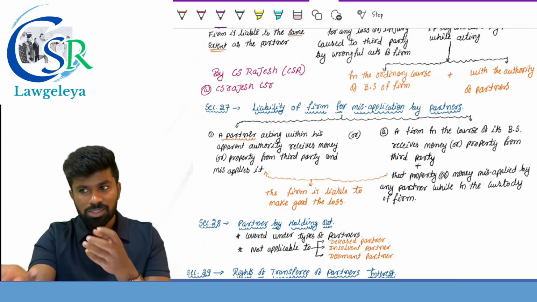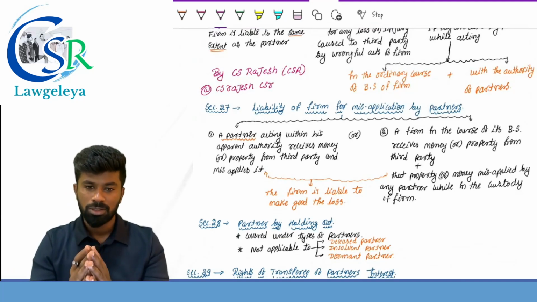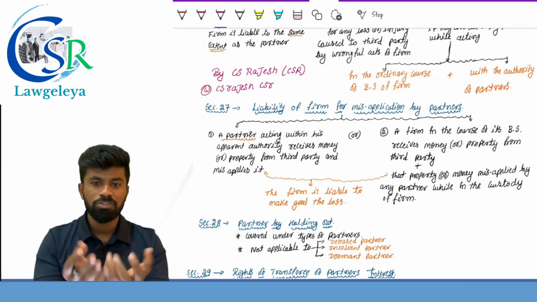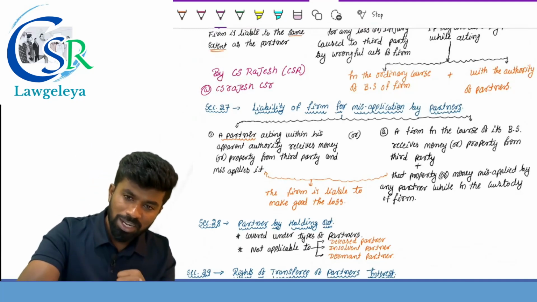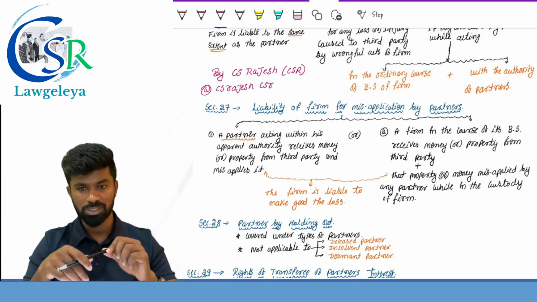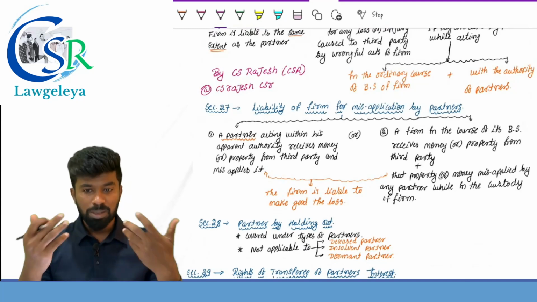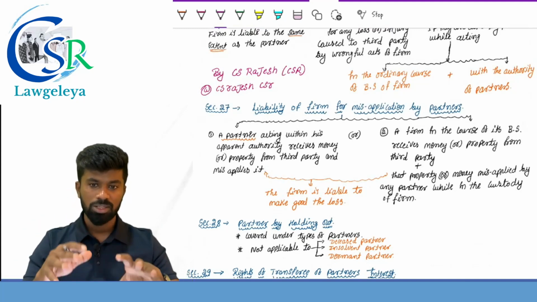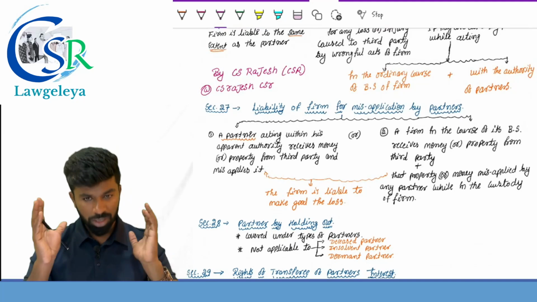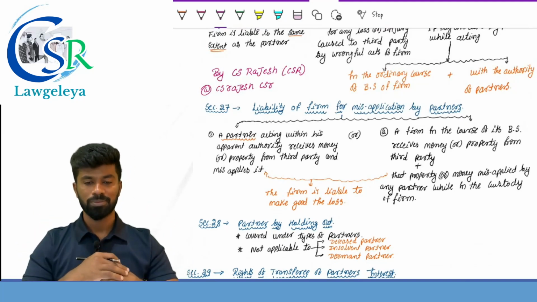If a partner has received any property or money in the ordinary course of business and he misapplies it, or if the firm has received money or property from a third party in the course of its business and that property or money is misapplied by any partner while it is in the custody of the firm, then who is responsible? The firm is responsible.